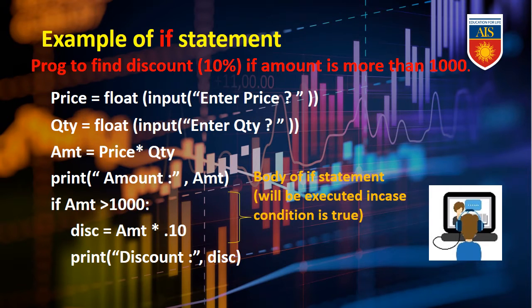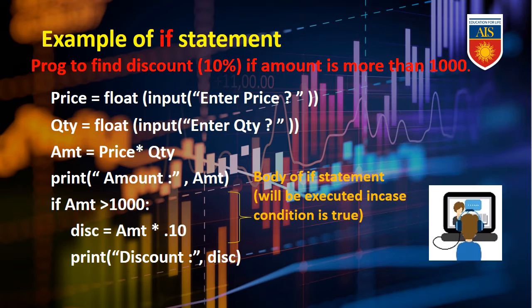Now another example of if statement. Here we can see one program to find out discount if the amount is more than 1000. So price equal float, input enter price, then QTY equal float, input enter QTY, QTY for quantity. Next AMT for amount equal price into QTY. That means we will find out the amount by multiplying price into quantity. Print amount, then AMT, it will be just a simple print statement. Next here is the main thing, the condition. If amount greater than 1000, then discount equal amount into 0.10, that means 10%.